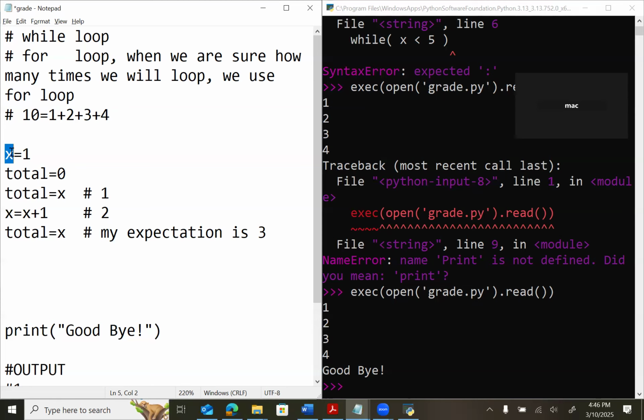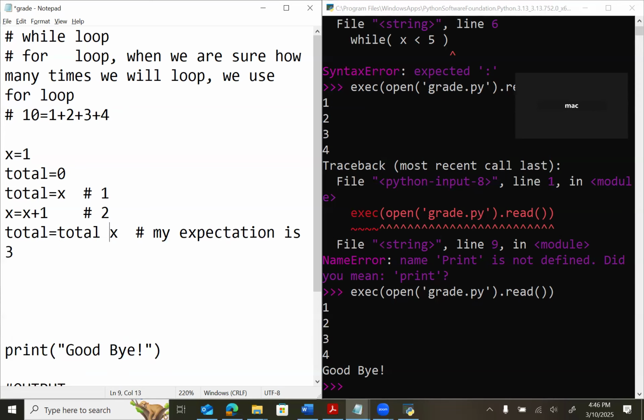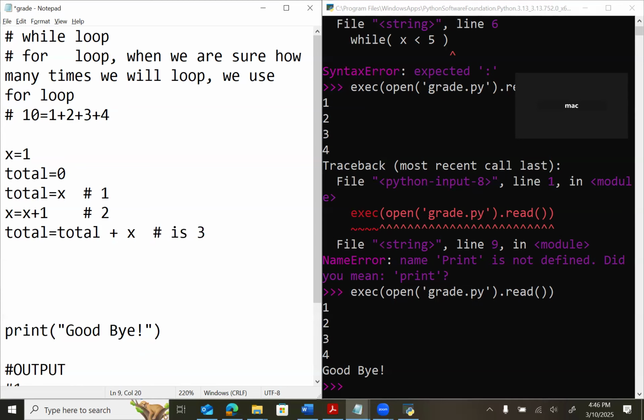The total, Mr. Total has a value 1. Is that right? Yes. Total is still 1, right? Because we didn't change the value of total. So what we can do is, this is 2 and total is 1. So how can I make it 3? We will add them. Add how? Total plus x. You got the point now? Yes. So it will make 3.